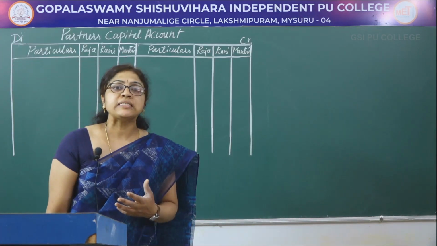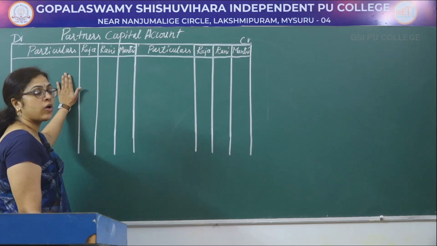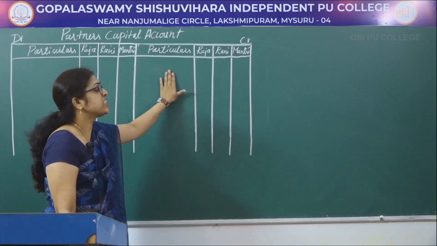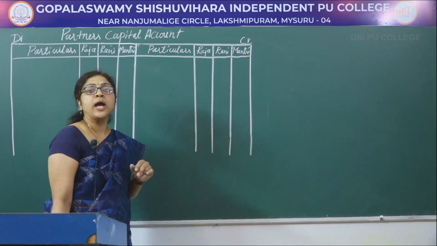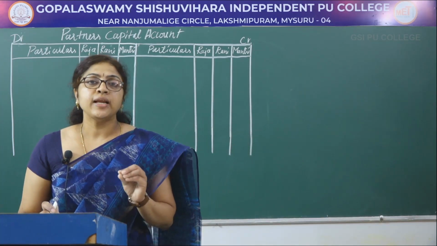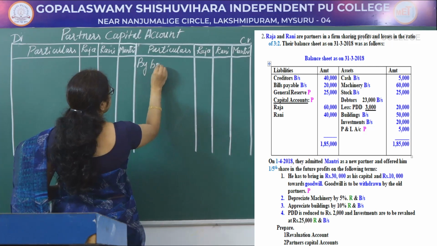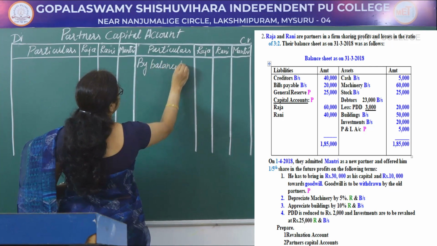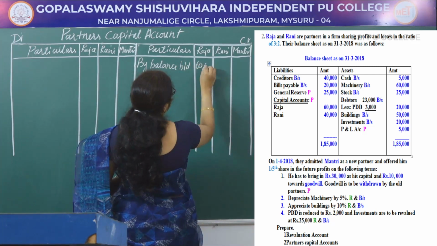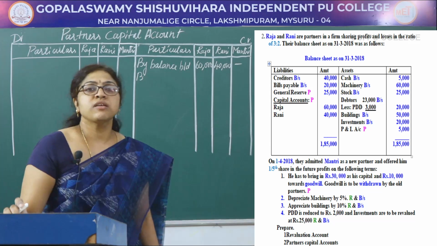So let us prepare the partners capital account. So debit as well as credit. On the debit side, one particular column and Raja, Rani, Mantri amount column is required. Again on the credit side, one particular column and Raja, Rani and Mantri amount column is required. The first step is we should bring the partners capital account balance from the balance sheet, that is by balance brought down. See the question, amount is 60,000 and 40,000.